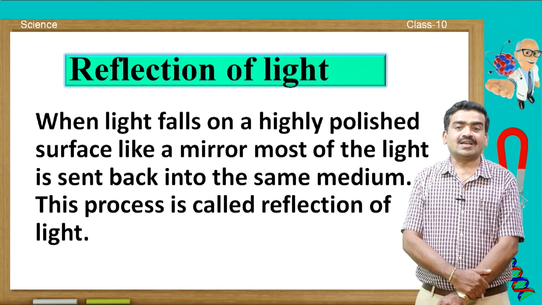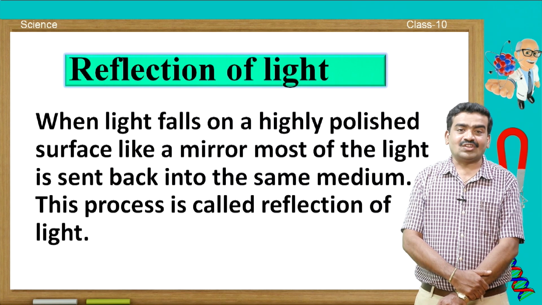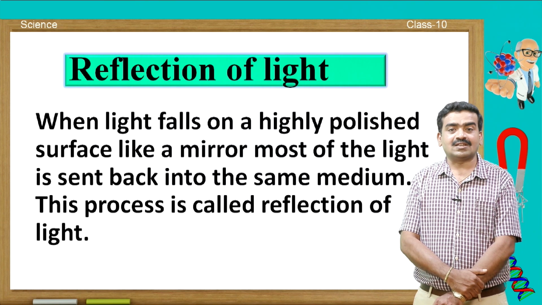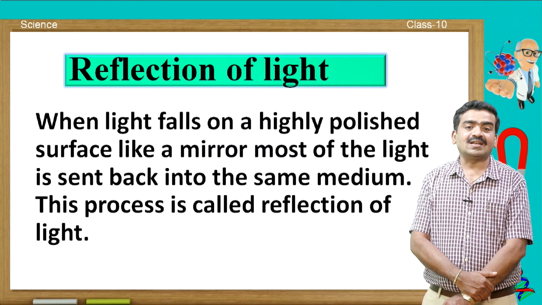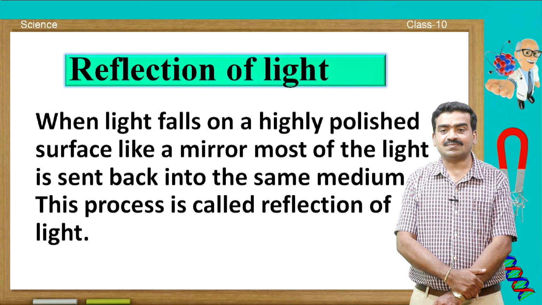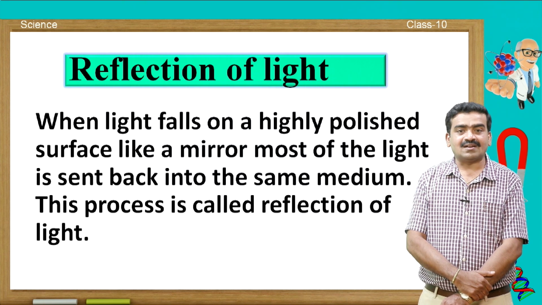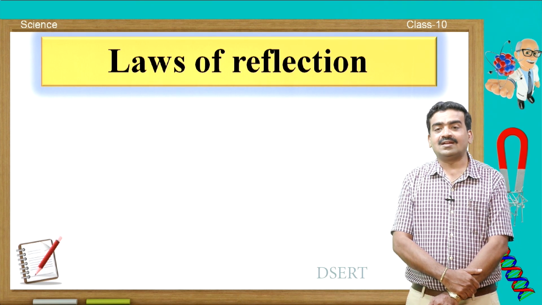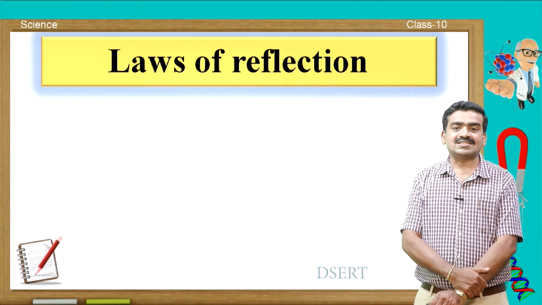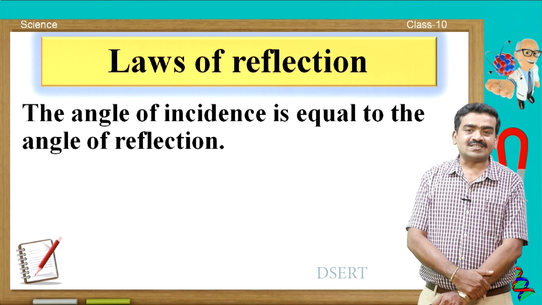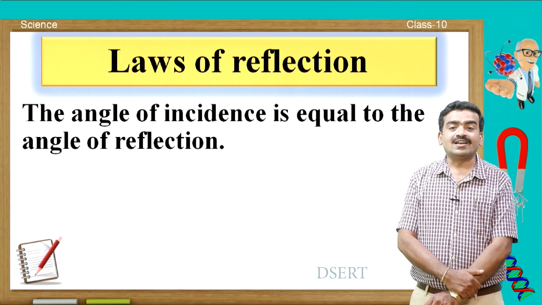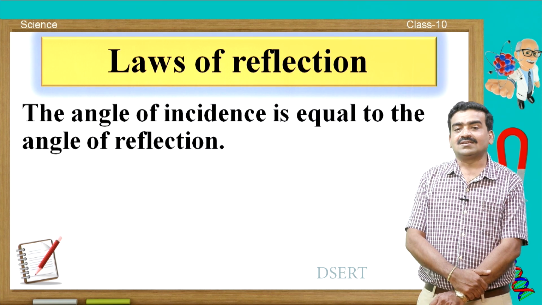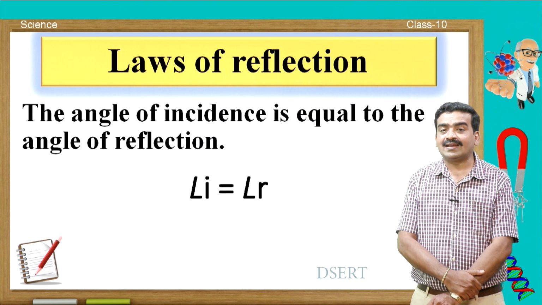And the meaning of reflection, just recall it. When light falls on a highly polished surface like a mirror, most of the light is sent back to the same medium. This process is called reflection of light. And you have also learnt about laws of reflection. The first law says that the angle of incidence is equal to the angle of reflection. Mathematically, it is written as angle I is equal to angle R.